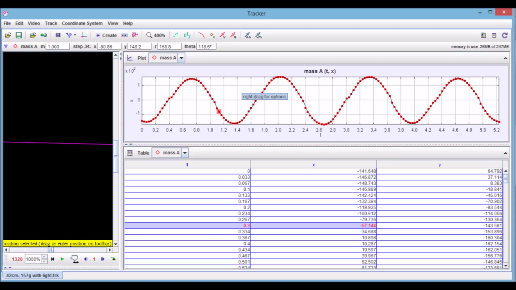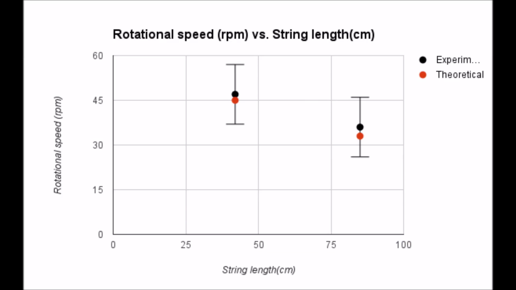Look at the information the graphs give you and determine whether the relationship between the rotational speed and string length is inverse. As you can see from the graph, the pig with the shorter string length, 42 centimeters, has a faster rotational speed of 47 rotations per minute compared to the pig with the longer string length, 85 centimeters, which has a 36 RPM. This is due to the difference in distance that each object must travel. The longer the string, the more distance the object must cover to complete a full rotation.